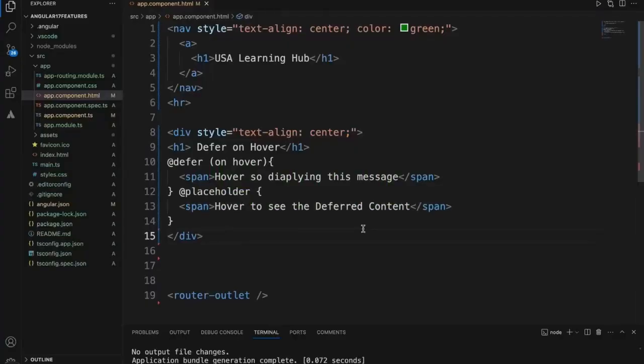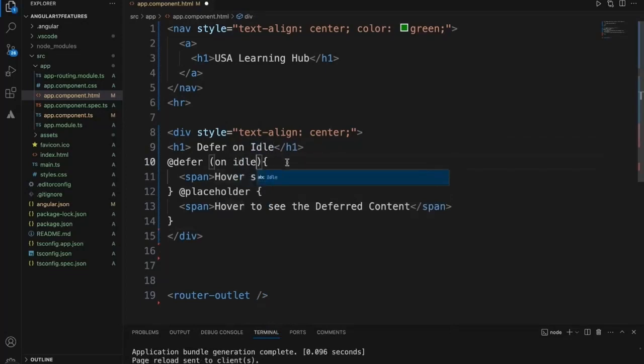So the third way of deferring is on idle. So let's write defer on idle. This is the title that I'm just changing. Idle meaning, when the browser has completely displayed the complete page content and everything is settled, on idle, that's when this content is going to be displayed.